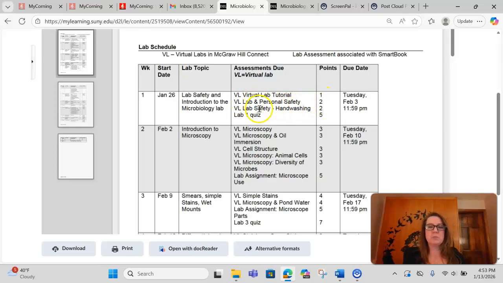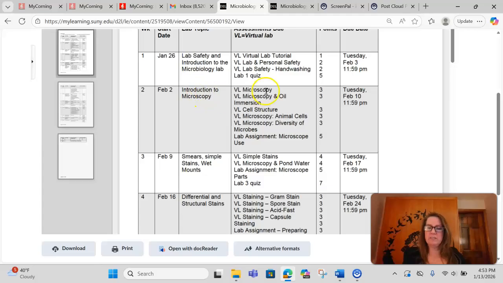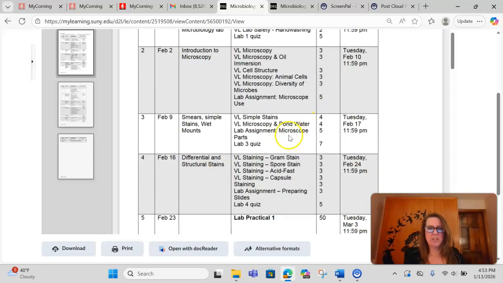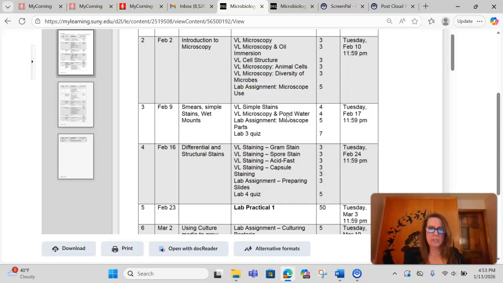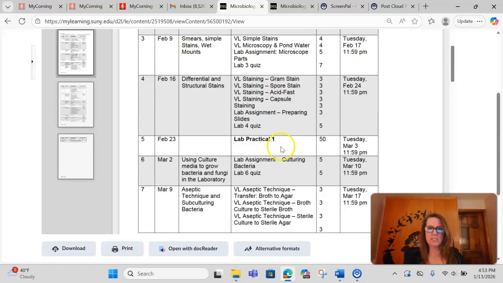Then you're going to see the first week we have 2 labs worth 2 points each, and then we have a lab quiz, all right? Second week, there's going to be more to do. So we have microscopy, and oil immersion, cell structure, more microscopy, and then a lab assignment, again, associated with your smart book. And you can see here 3, 3, 3, 3, 3, 5, and there's no quiz this week. So essentially, you're going to be going through these resources.